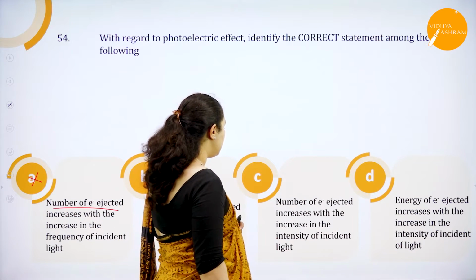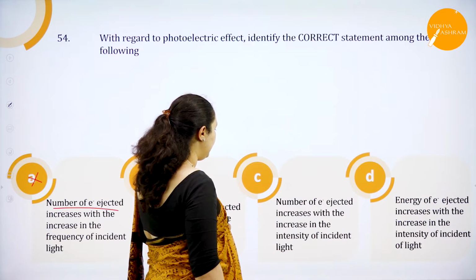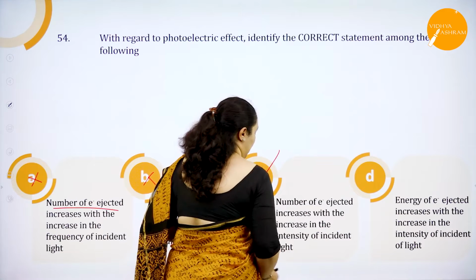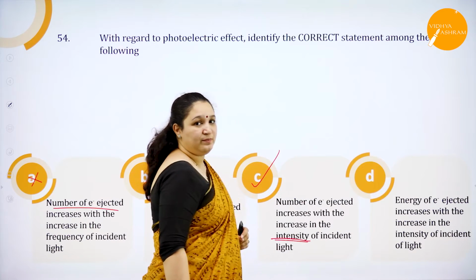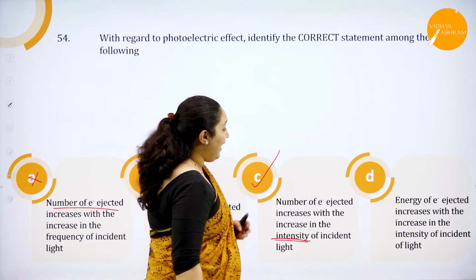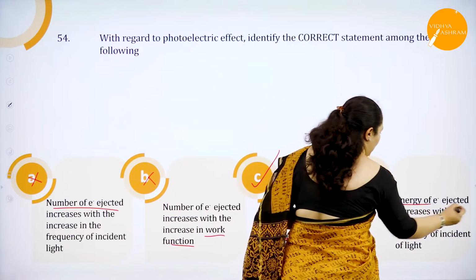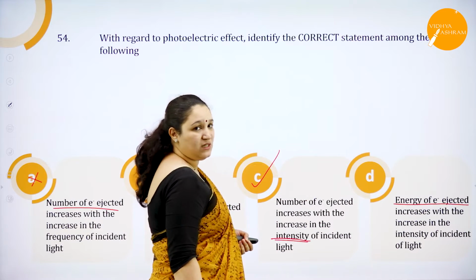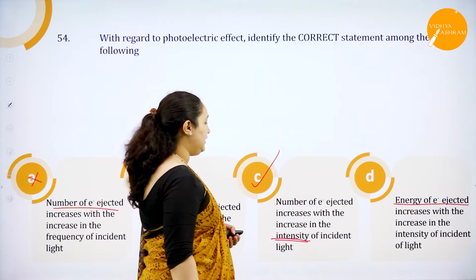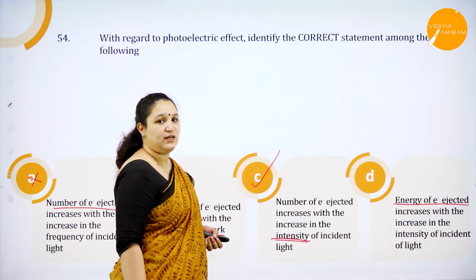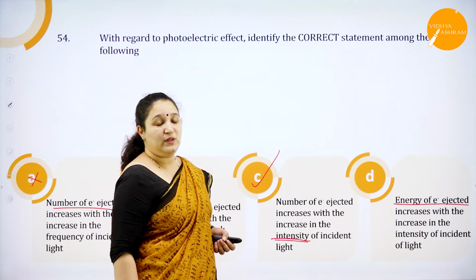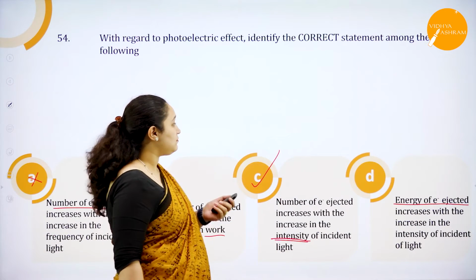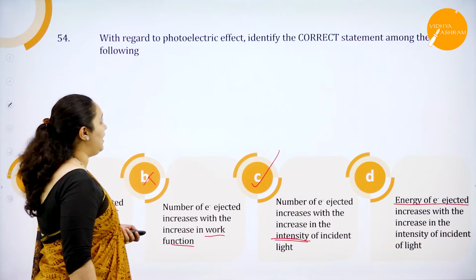So we have option C, number of electrons ejected increases with the increase in intensity of the incident light. This is the right one. The energy of ejected electron, they are asking, increases with the increase in intensity. No, energy does not increase with the increase in intensity. It's the number of electrons ejected that will increase with the increase in intensity of the incident light. So option C is the right answer.